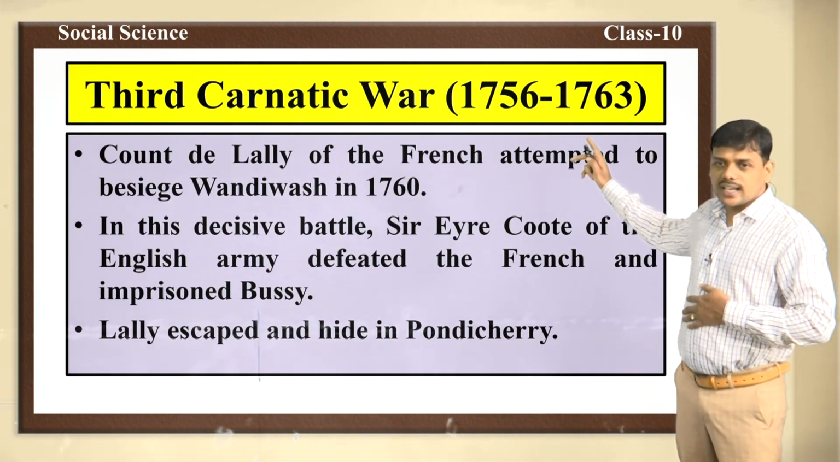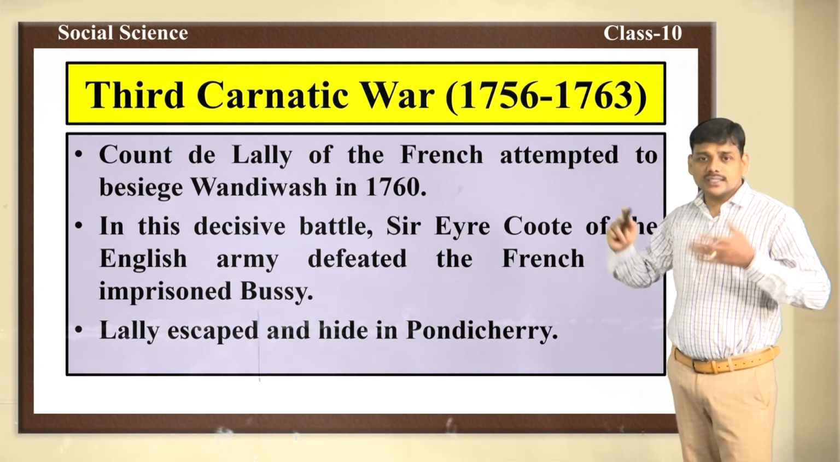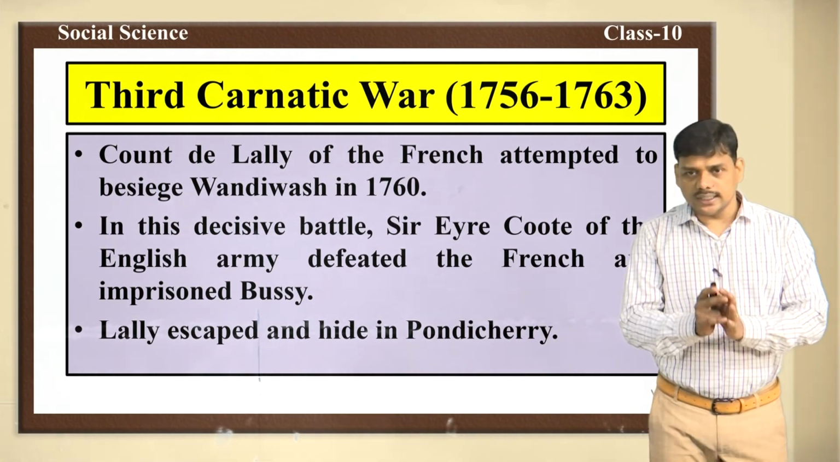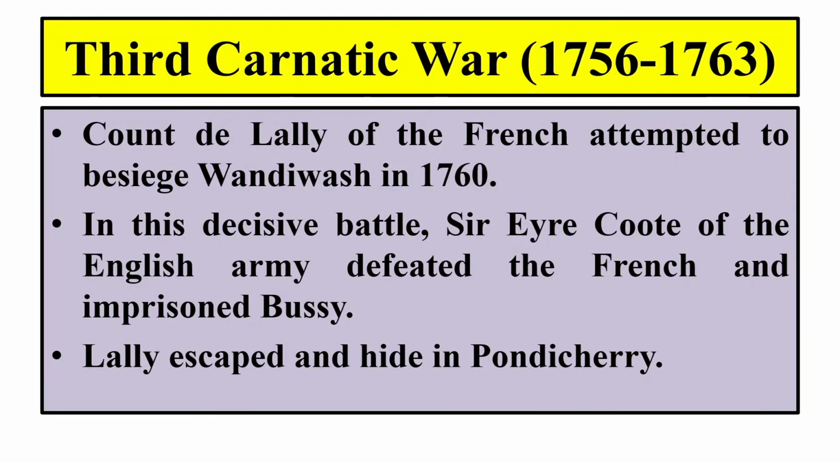Now let us move to the Third Carnatic War. What were the reasons for the Third Carnatic War? Count de Lally of the French attempted to besiege Vandivash in the year 1760. He wanted to capture Vandivash. This decisive battle, fought in 1760, was called the Battle of Vandivash. The Battle of Vandivash was part of the Third Carnatic War. Sir Eyre Coote of the English army defeated the French and imprisoned Bussy. Count de Lally escaped and hid in Pondicherry.